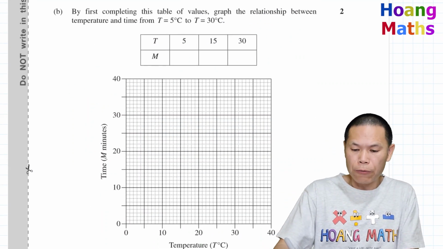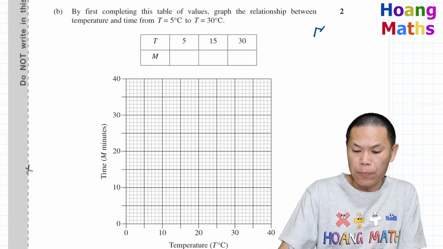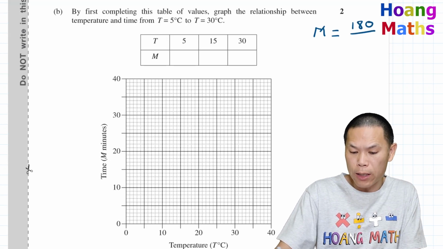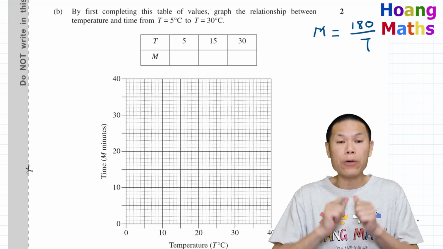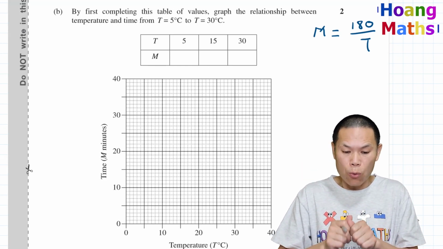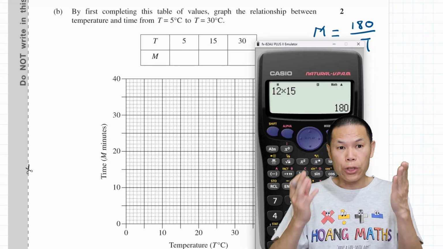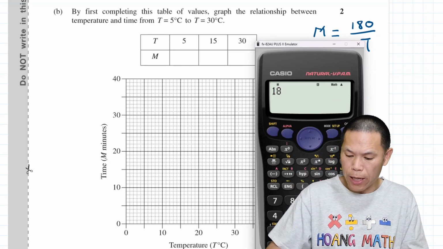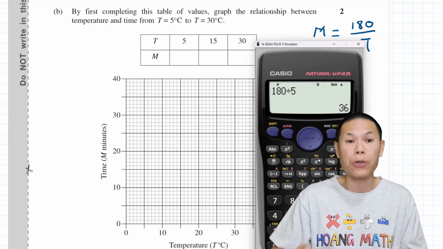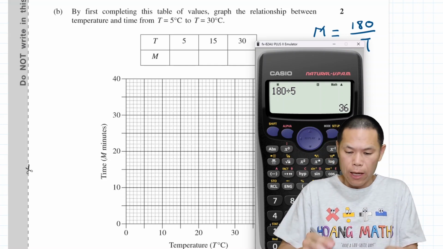Part B. First of all, we know that M is equal to 180 over T. What I do now is complete the table. When T is equal to 5, I put that on a calculator: 180 divided by 5 because T is 5. That is 36.